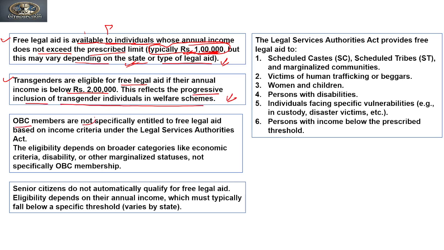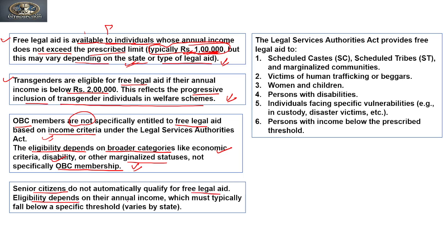OBC members are not specifically entitled to free legal aid based on income criteria under the Legal Services Authorities Act. The eligibility depends on broader categories like economic criteria, disability, or other marginalized status, not specifically on OBC membership. Senior citizens do not automatically qualify for legal aid.